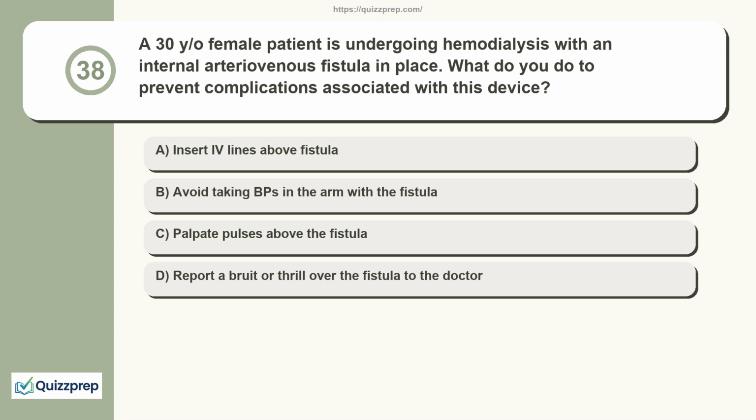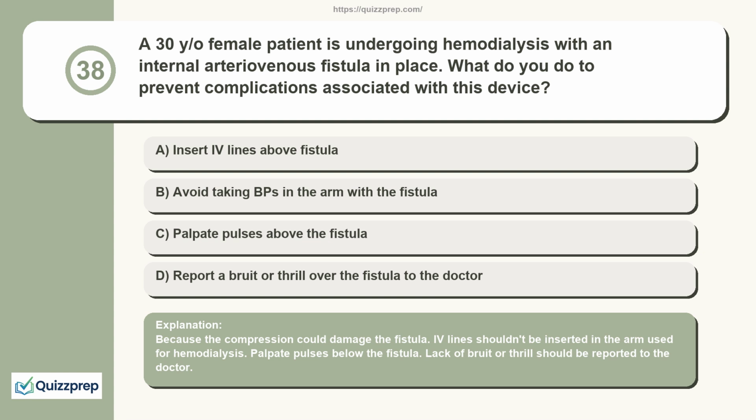Question 38. A 30-year-old female patient is undergoing hemodialysis with an internal arteriovenous fistula in place. What do you do to prevent complications associated with this device? Insert IV lines above the fistula. Avoid taking BPs in the arm with the fistula. Palpate pulses above the fistula. Report a bruit or thrill over the fistula to the doctor. Because the compression could damage the fistula, IV lines shouldn't be inserted in the arm used for hemodialysis. Palpate pulses below the fistula. Lack of bruit or thrill should be reported to the doctor.